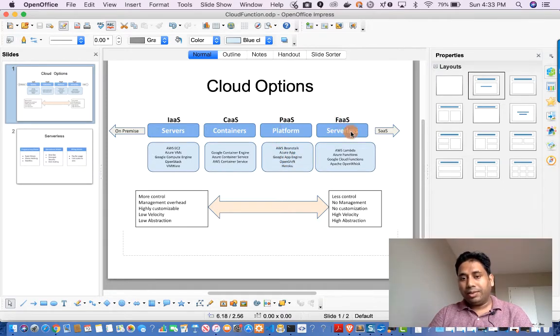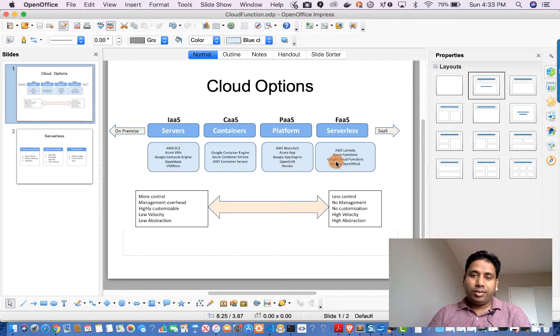Then we have function as a service, which we call serverless. For AWS, we have AWS Lambda. For Azure, we have Azure Function, and for Google, we have Google Cloud Function. In today's talk, we will be talking about Google Cloud Function.